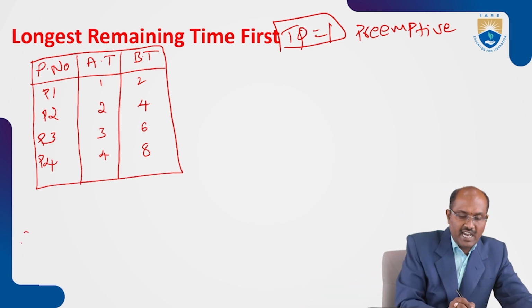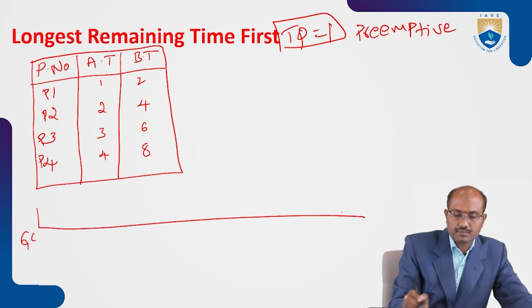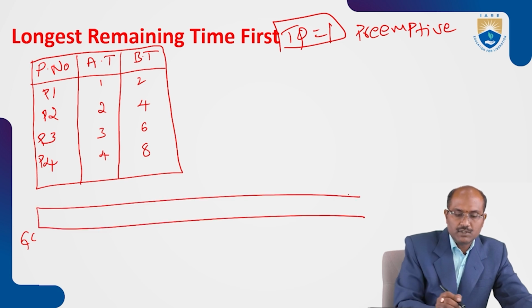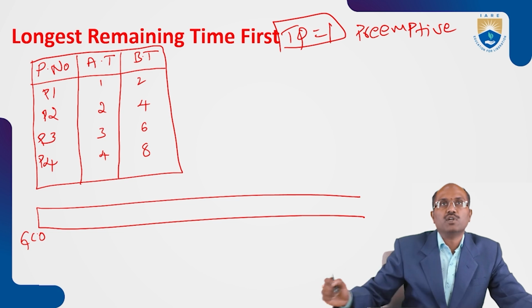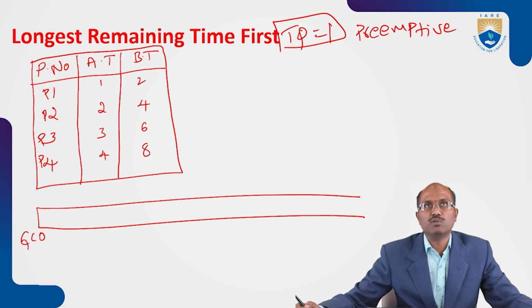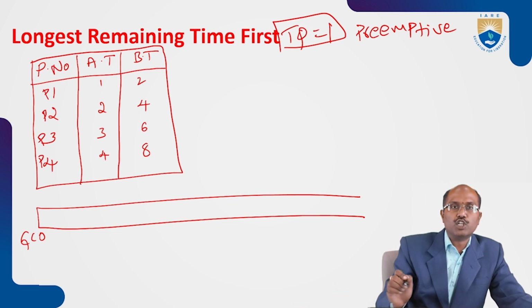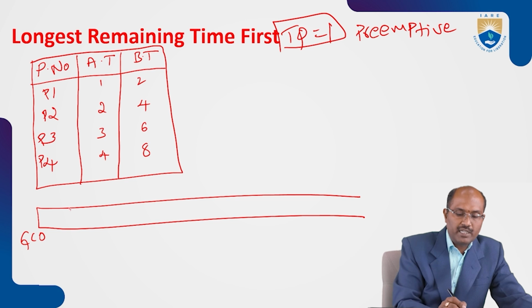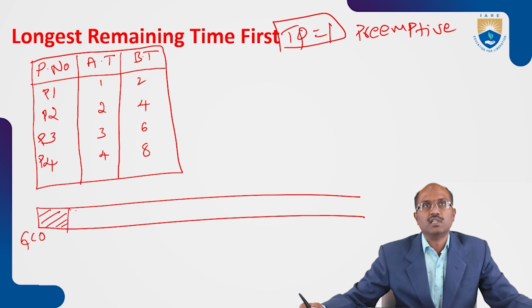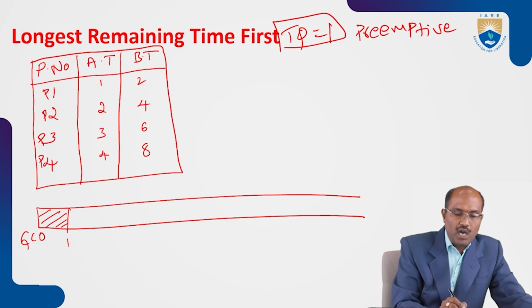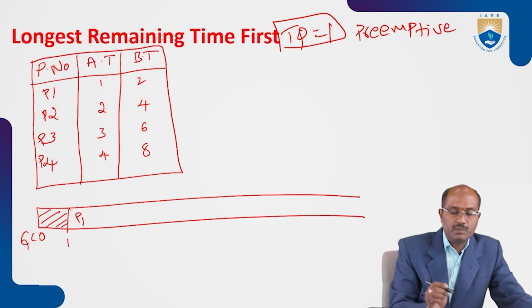First, draw the Gantt chart. At time 0, no process is executing in the CPU, because there is no arrival time 0, so no process could enter the CPU. So that is nil. Now the arrival time is 1, so process P1 comes and executes in the CPU.